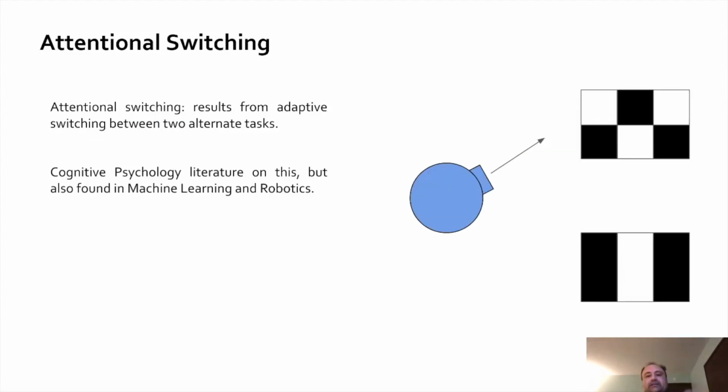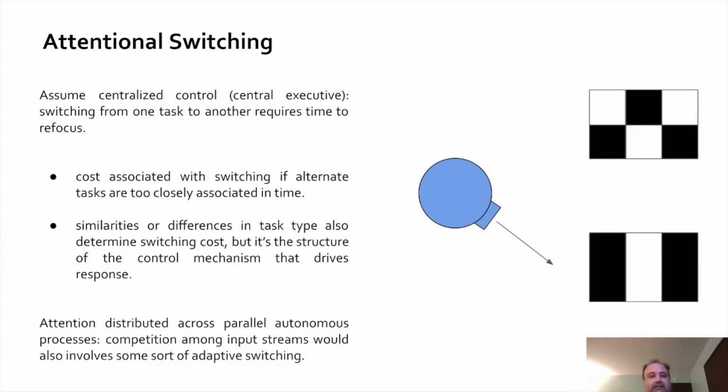Now we move back to attention and maybe biological and behavioral systems, and we have this concept called attentional switching. And we see this in cognitive psychology a lot, but we also find it in machine learning and robotics. And this results from the adaptive switching between two alternate tasks, in this case, two different patterns that this agent is looking at. And so we assume centralized control through things like the central executive, but switching from one task to another requires time to refocus.